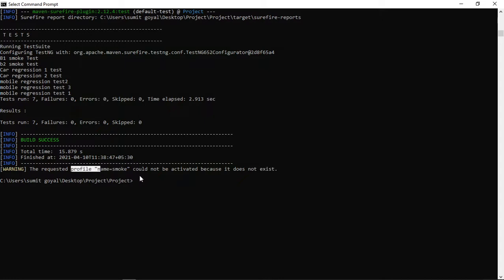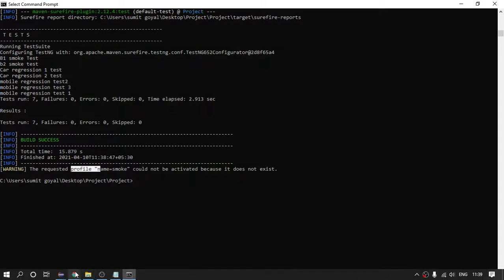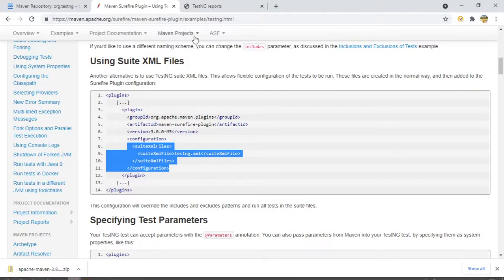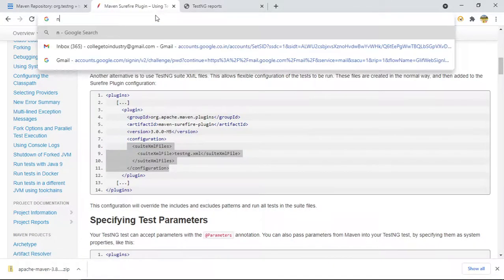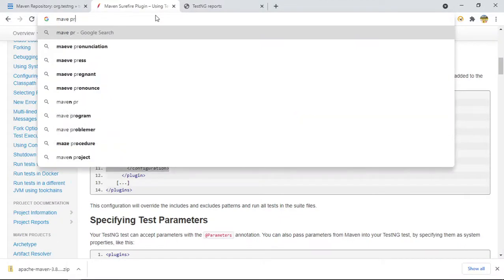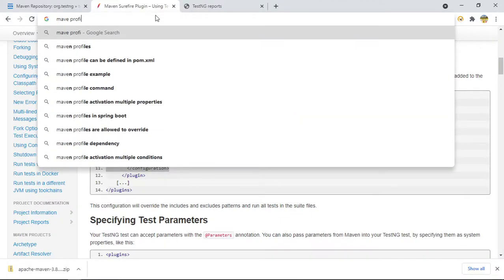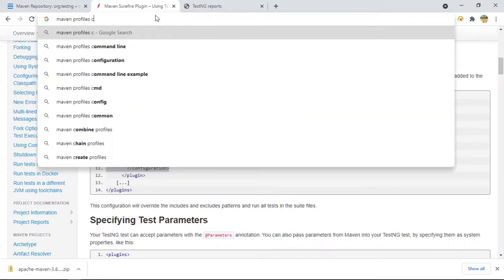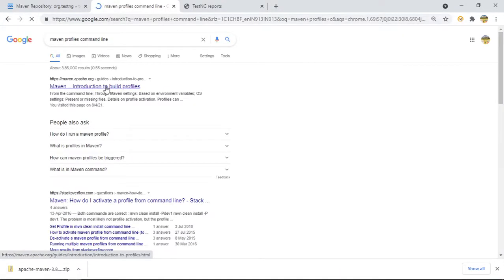I think I'm giving the command wrong. Let me check whether we are giving any incorrect command. Say, Maven profile command. So this is again their official website.